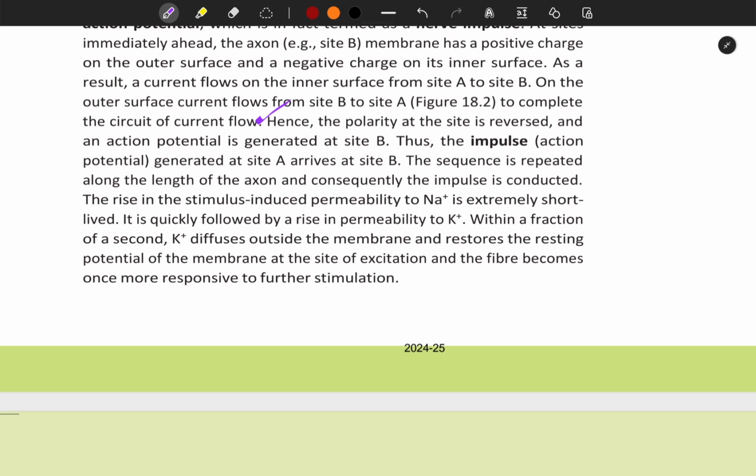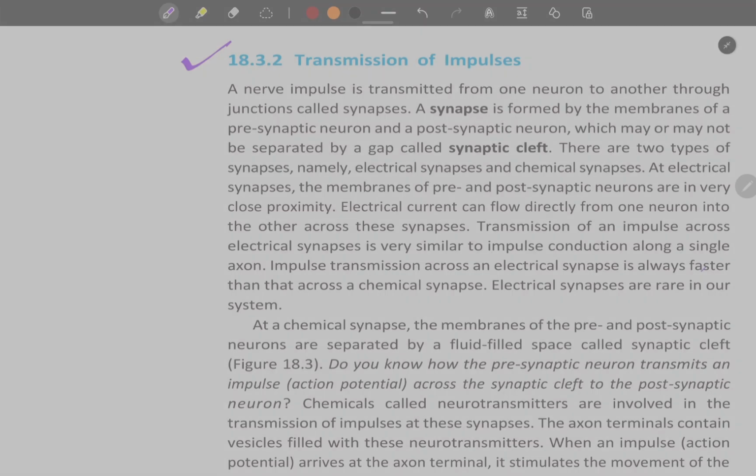Thus, the impulse, that is the action potential generated at site A, arrives at site B. The sequence is repeated along the length of the axon and consequently the impulse is conducted. The rise in the stimulus-induced permeability to sodium ions is extremely short-lived. It is quickly followed by a rise in permeability to potassium ions. Within a fraction of a second, potassium ions diffuse outside the membrane and restore the resting potential of the membrane at the site of excitation, and the fiber becomes once more responsive to further stimulation.